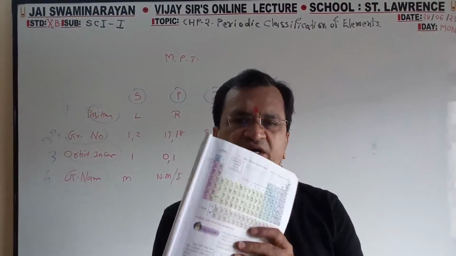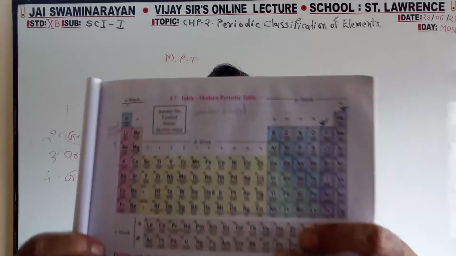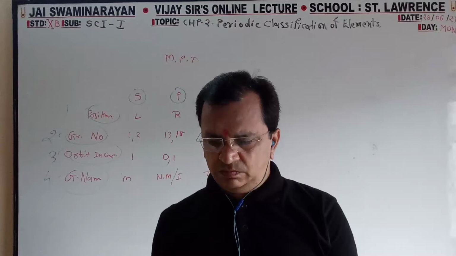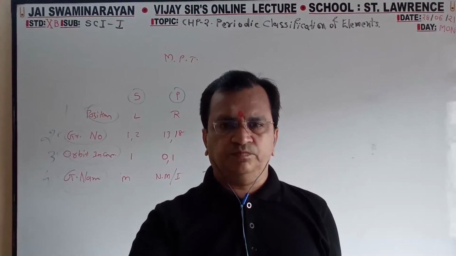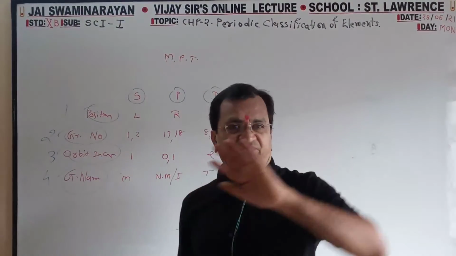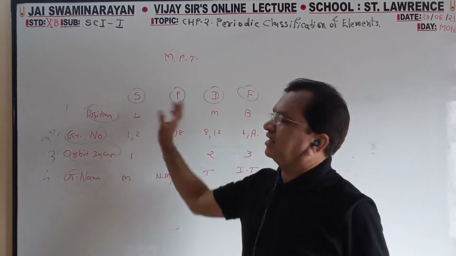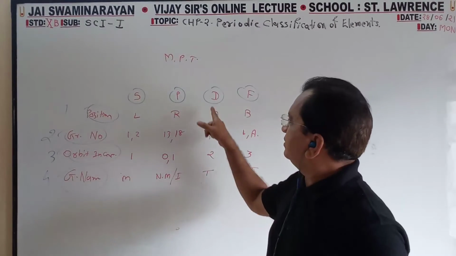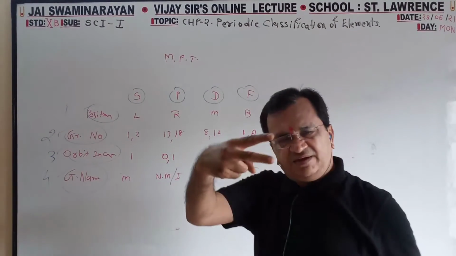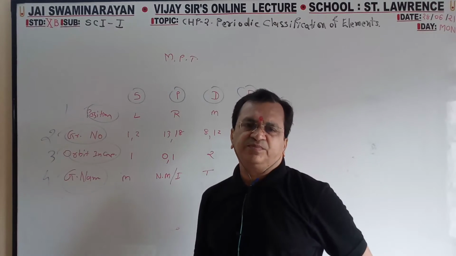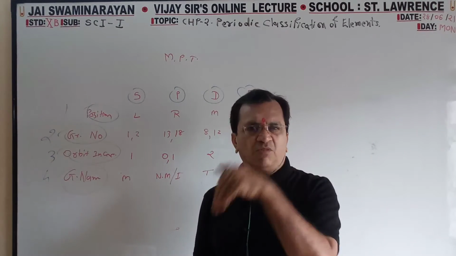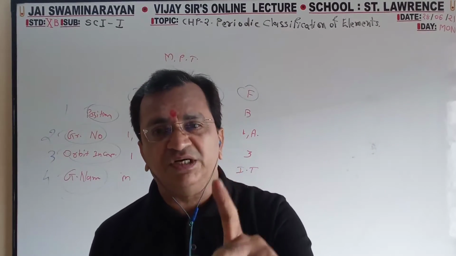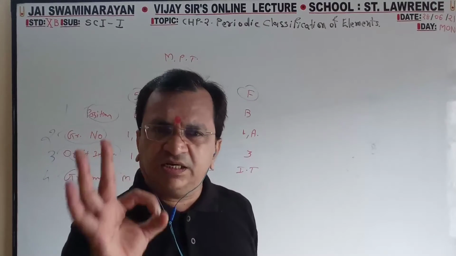You'll see different colors given: purple, blue, yellow. S is always on the left. P is extreme right. Middle part is D, and at the bottom they have given 2 columns. Left, right, middle, bottom. Now as per the position, what are the numbers?